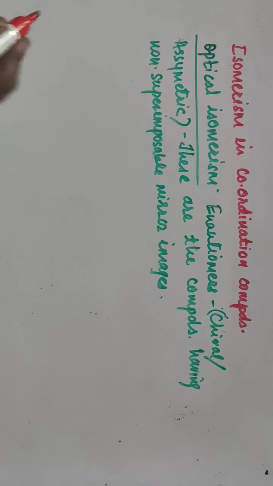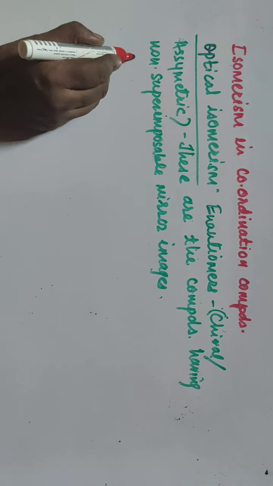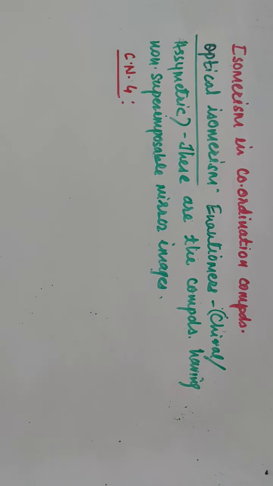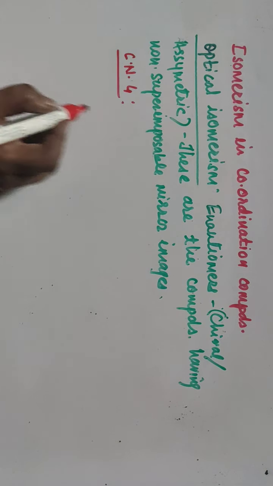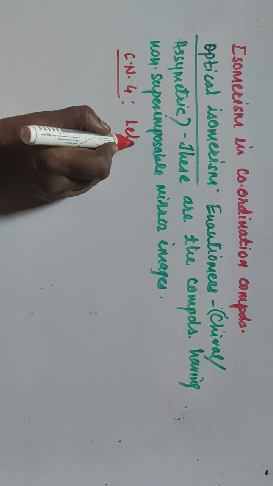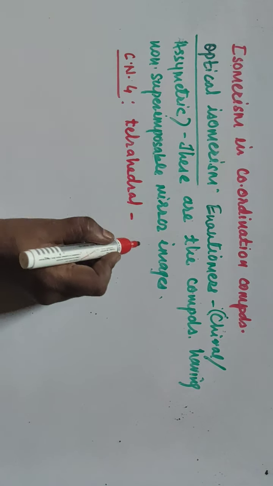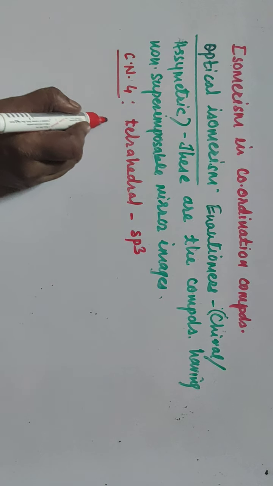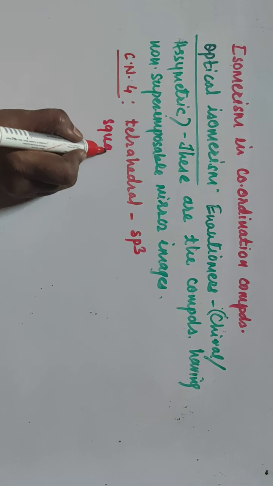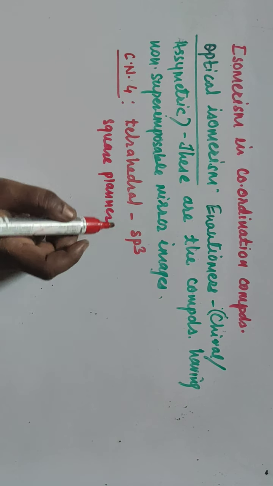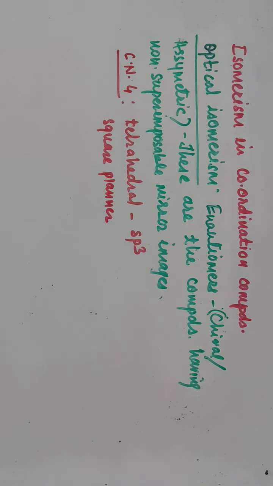We'll see now coordination number 4. So the complex is a coordination compound in which coordination number is 4. Then I told you two types of geometries are possible. One is tetrahedral, sp3 hybridization. Another one is square planar, dsp2 type of hybridization.